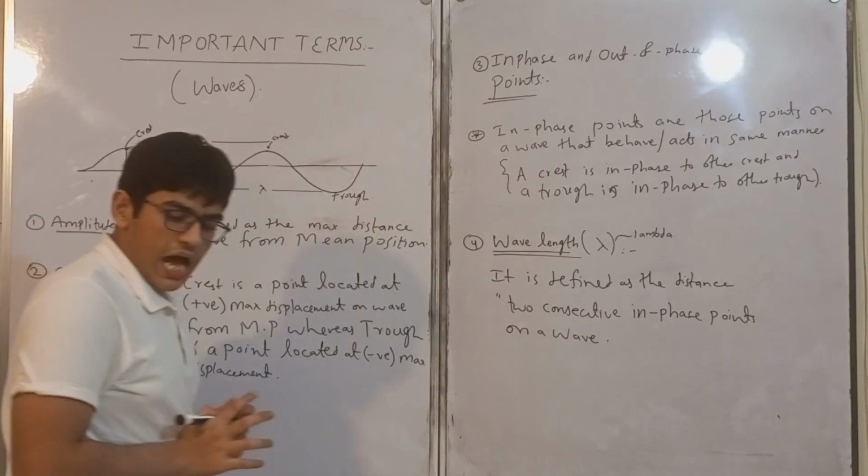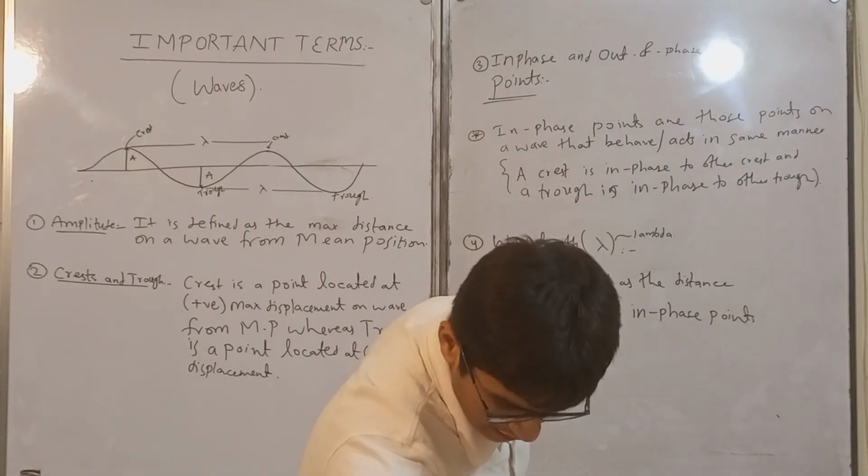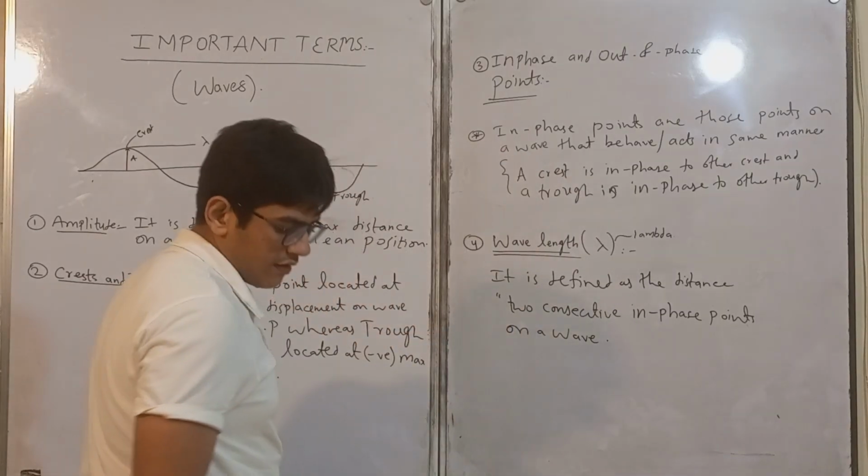Our other important terminologies include, at number 5, time period.